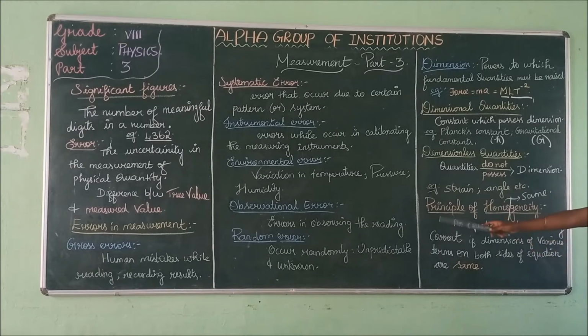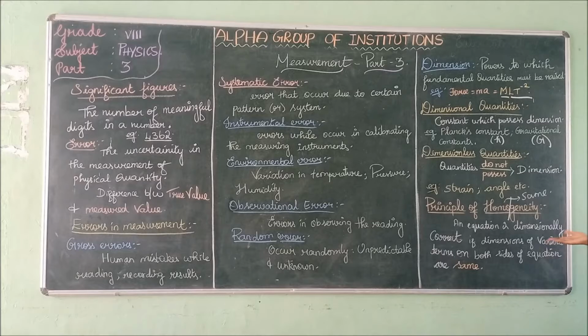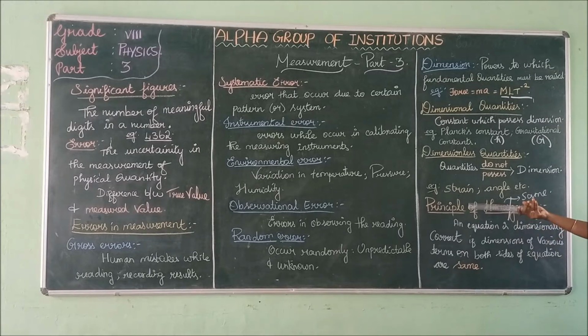The next topic which we are going to see is the principle of homogeneity. Homo means same. An equation is said to be homogeneous if the dimensions on both sides are equal. The equation is dimensionally correct if the dimensions of various terms on both sides of the equation are same. This condition is called the principle of homogeneity.